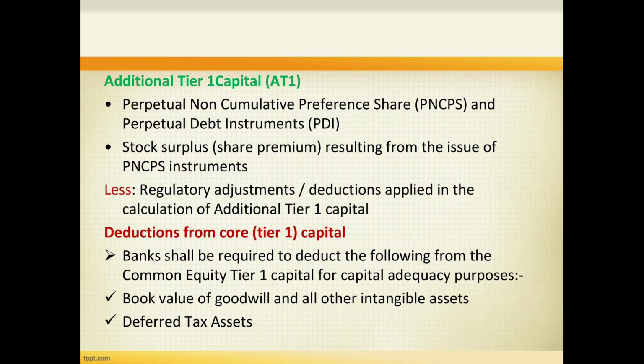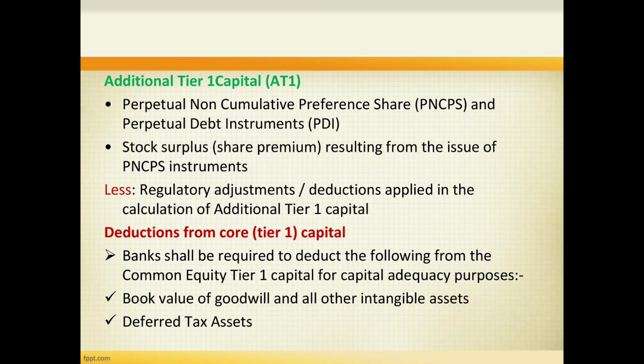Next is additional tier 1 capital, AT1. Additional tier 1 capital consists of perpetual non-cumulative preference shares, PNCPS, and perpetual debt instruments, PDI. Similarly, stock surplus or share premium resulting from the issue of PNCPS instruments, less regulatory adjustment or deduction applied.